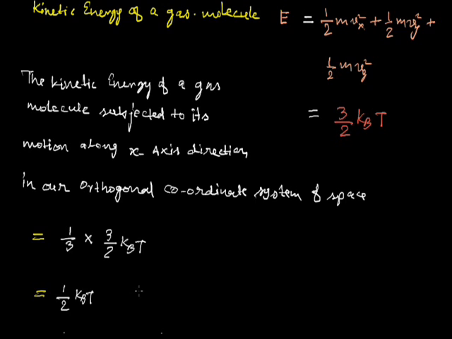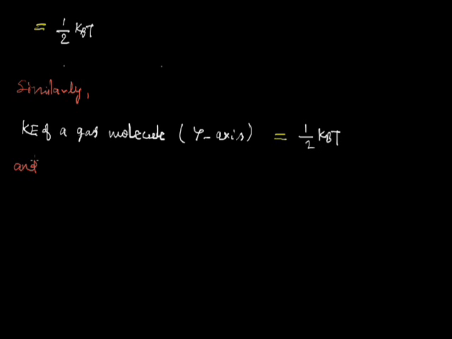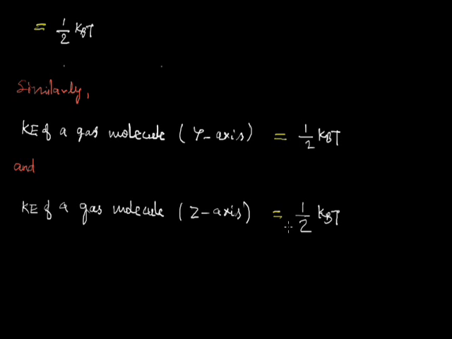Similarly, if we consider its kinetic energy in the direction of the y-axis and the z-axis, we can write similarly: the kinetic energy of a gas molecule subjected to the y-axis direction is again half kBT, that is 1/3 of 3 by 2 kBT, and the kinetic energy of a gas molecule subjected to the z-axis is also equal to half kBT.